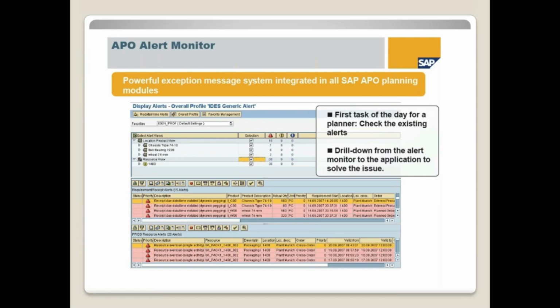Simply by configuring this alert, it will give a message to the business people: these products have a negative forecast, or for these products the sales orders are more than the forecast, or these machines are overloaded by this percentage. So they need not go through each and every record. Wherever they get alerts, they can check that data and correct it. It will save a lot of time and effort for the business.